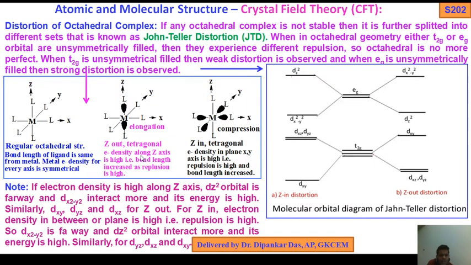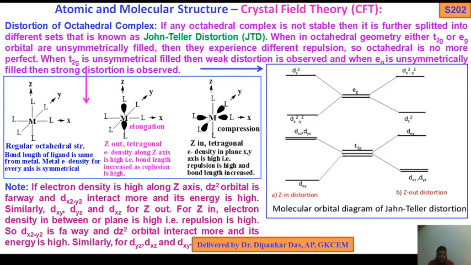So here is Z out. Z out means electron density along the Z axis is high, so the interaction will be high. Bond length increases; they are far away from the metal. So that's why they are increasing. Their energy has been increased due to the high interactions.